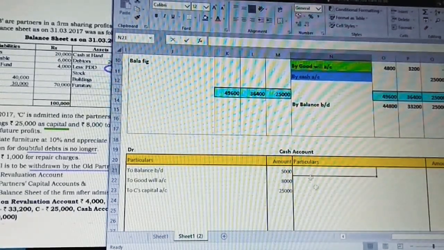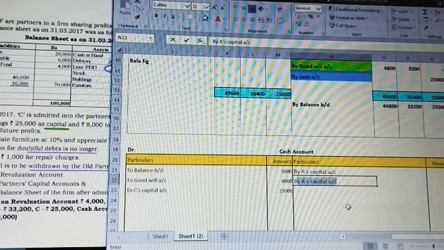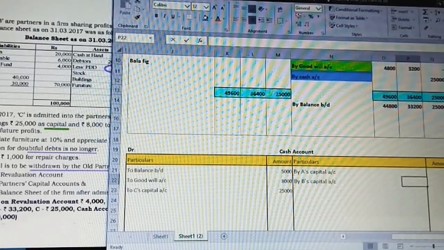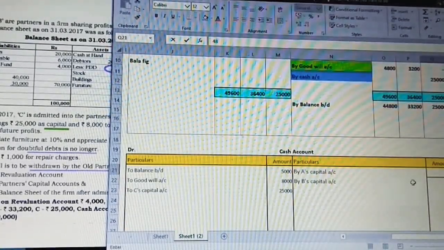I'm going to post it on the opposite side, from the debit side to the credit side: by A's capital account and by B's capital account, 4,800 and 3,200.